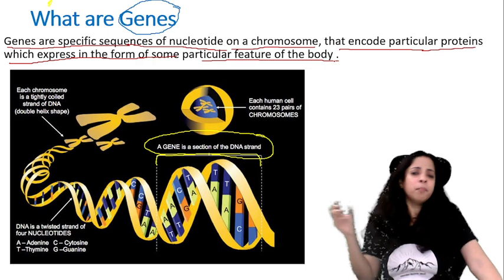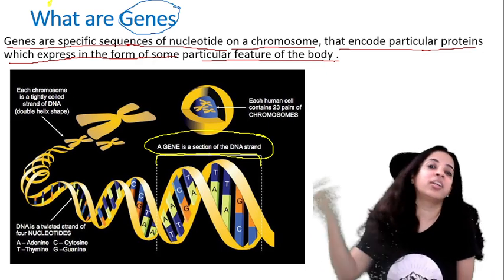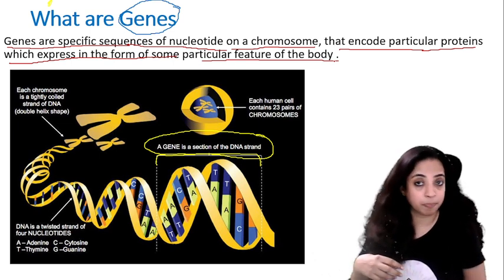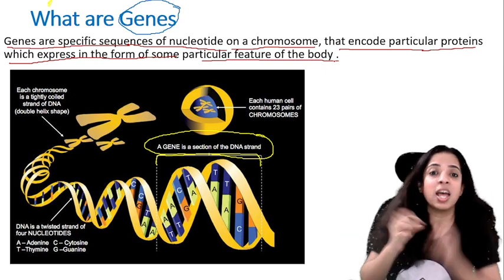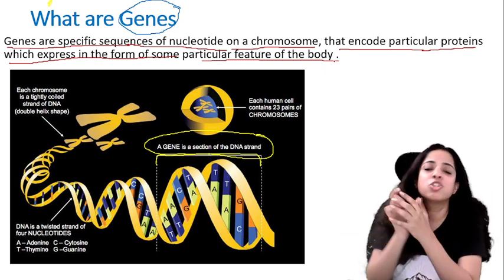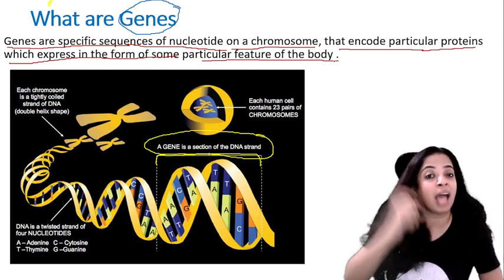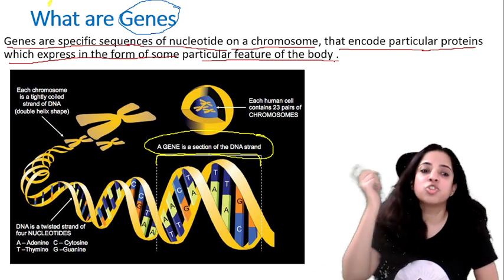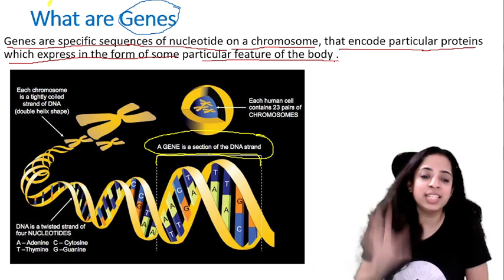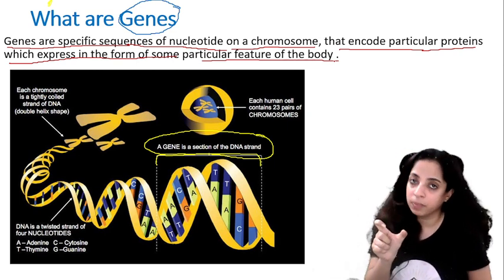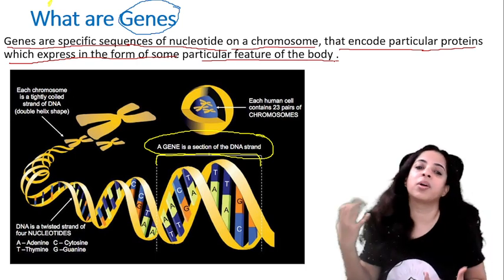So suppose I say कि I have blue eyes. Okay, and that's the gene that I've inherited from my mother. Okay, so this gene, okay, this particular protein, this is the code of certain protein. Okay, so this encoding of the particular protein has expressed itself in the form of eye color. Okay, so genes are the specific sequence of nucleotide, or genes is a section of the DNA strand that encodes a particular protein and which is expressed in the form of some particular feature of the body.